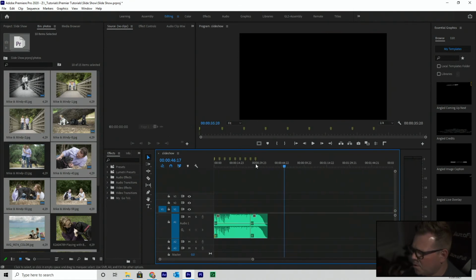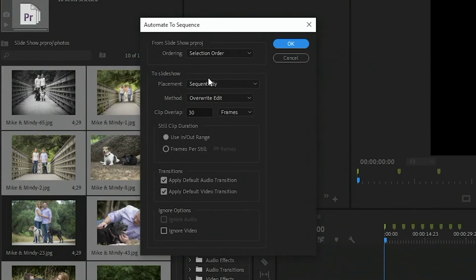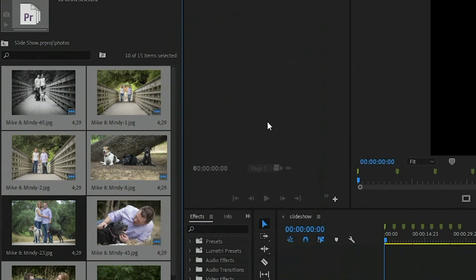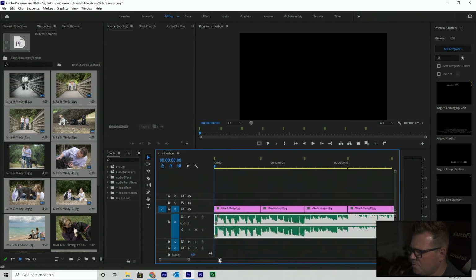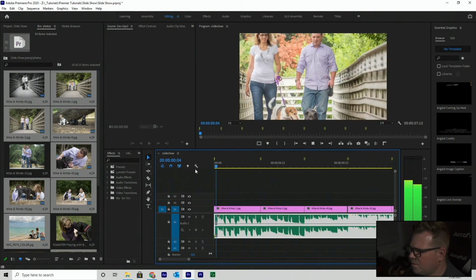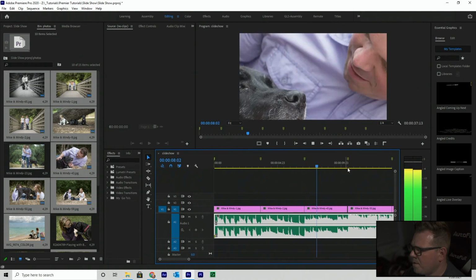Bring our cursor back to the beginning, so it's at 0. Let's try that again, but this time let's click Automate to Sequence, and instead of sequentially, let's say at numbered markers. Then we'll click OK. Look what it did. If I zoom in, you can see that at every single marker, it cuts to the next one.